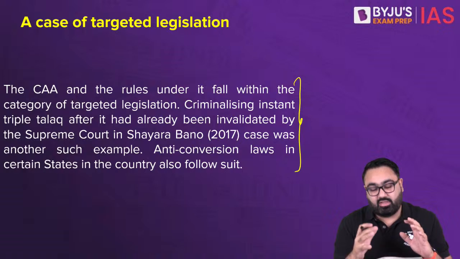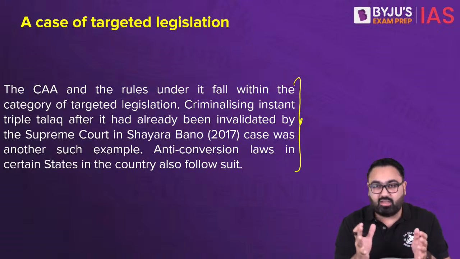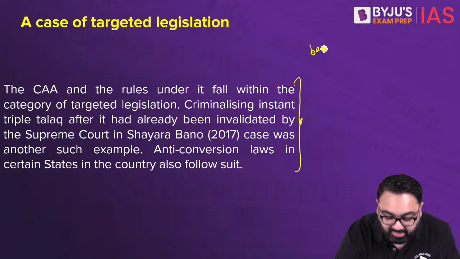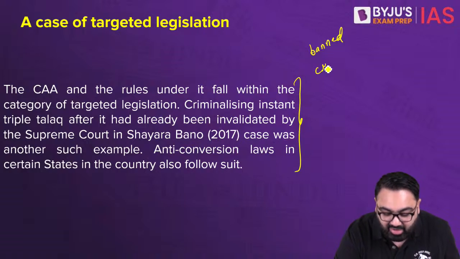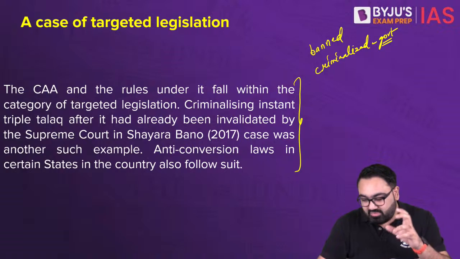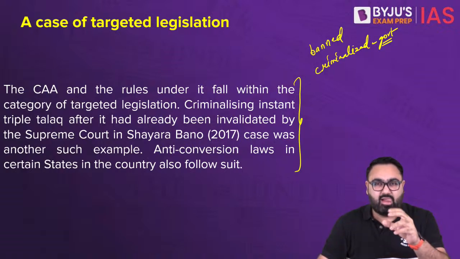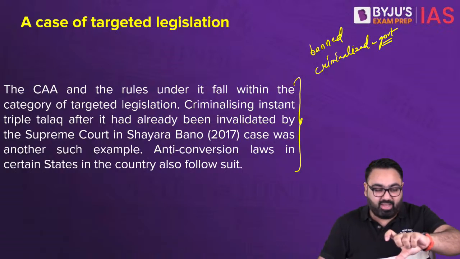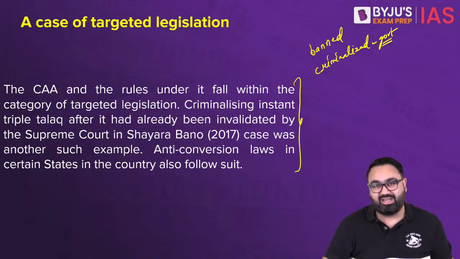Number one. The difference between what the Supreme Court did and what the government did was, while the Supreme Court banned it, saying that this should not be allowed, the government on the other hand criminalized it. Means, the government said that this will be considered a criminal offense. You would be sent to jail if you follow this practice. That again evoked a lot of reaction, because marriage is a civil agreement. And how do you criminalize that? But again, the government did that. The Supreme Court did not say anything.